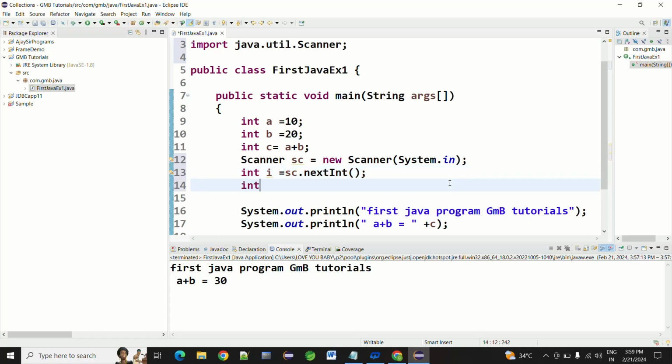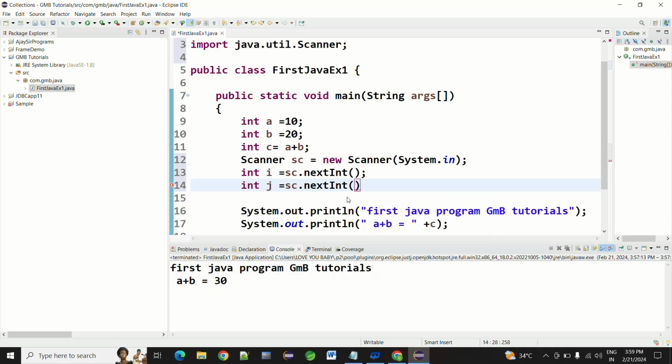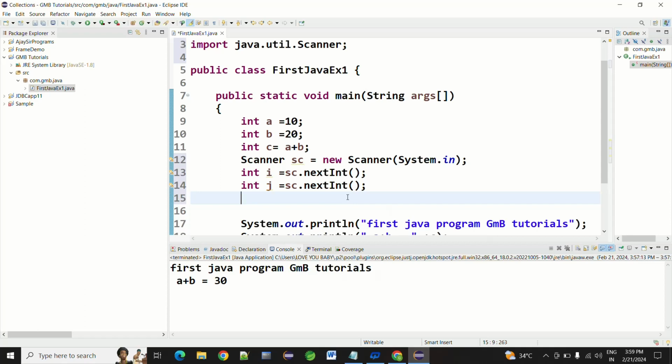Then int j equals sc.nextInt(). It will come in the drop-down box, you can select the first one. Click on that, that's it. Semicolon is a must. Then we have to store the new values into int k equals i plus j. Semicolon, of course.